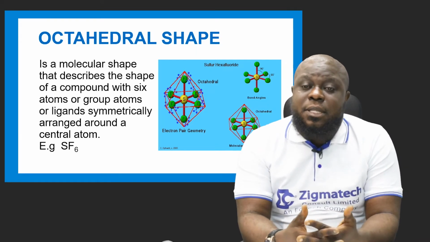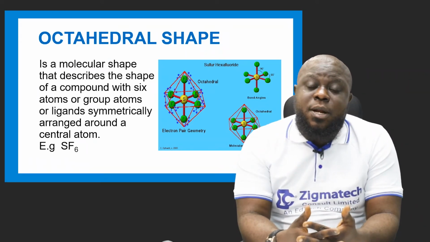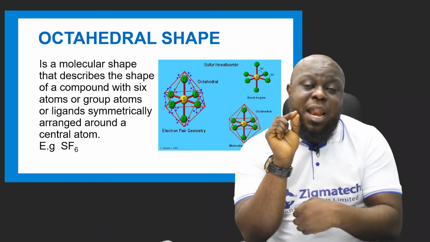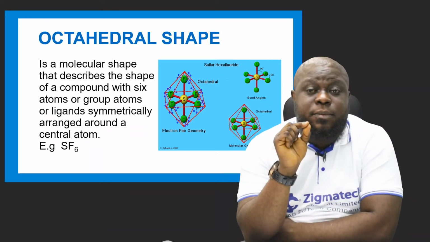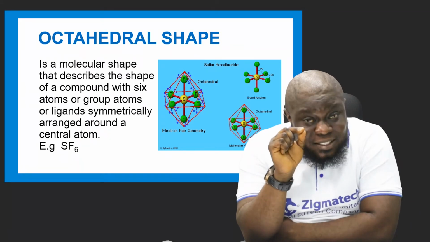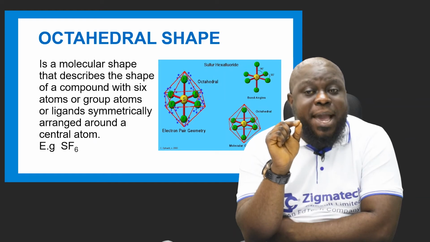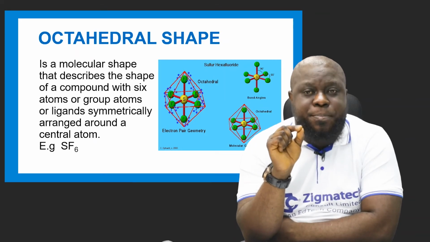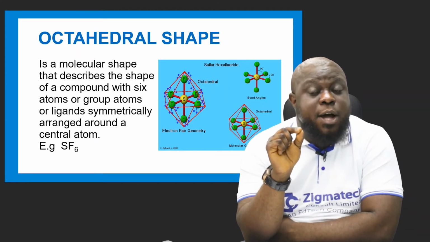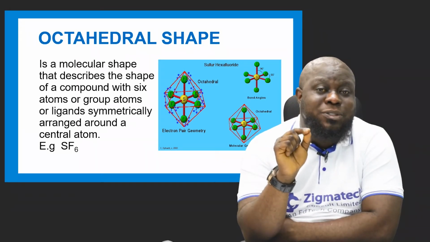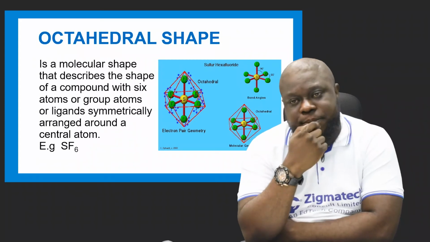Now the central atom, remember, is the element that has no atoms. The one that has the number of atoms makes the shape. The one that has no atom is always used at the center to complete the shape.